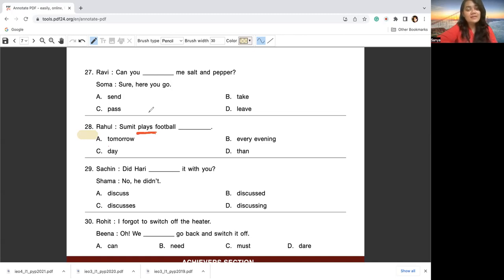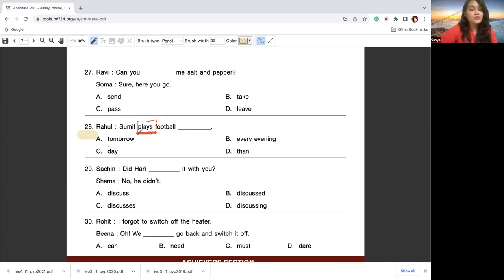Could be things that are happening once in a month, but every month. Could also happen once a year, but every year. So anything that is repetitive is written using simple present tense. And what is simple present tense? First form of a verb. Now, the first form of the verb play is play or plays, right?